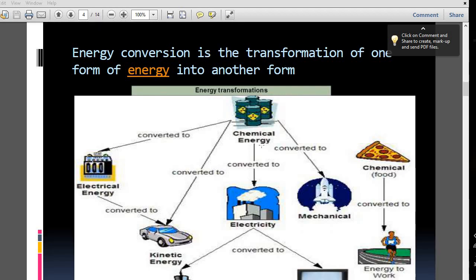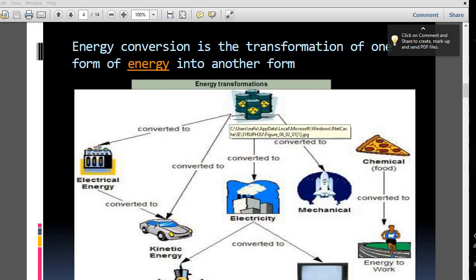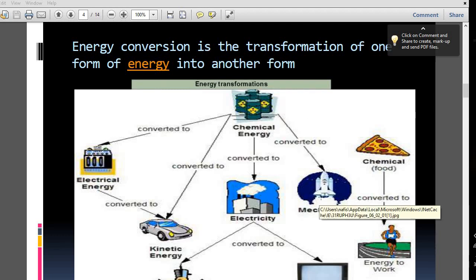Let's look at some examples of energy transformation. Chemical energy is converted to electrical energy: there is a cell or a battery, where chemical energy is converted to electrical energy. Electrical energy can be converted to kinetic energy. Chemical energy is converted to mechanical energy: the chemical energy in food is converted to kinetic energy when someone is running or jogging, doing work.